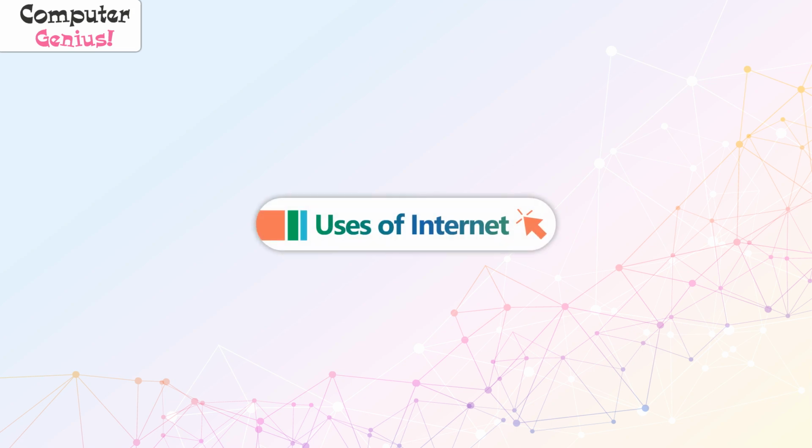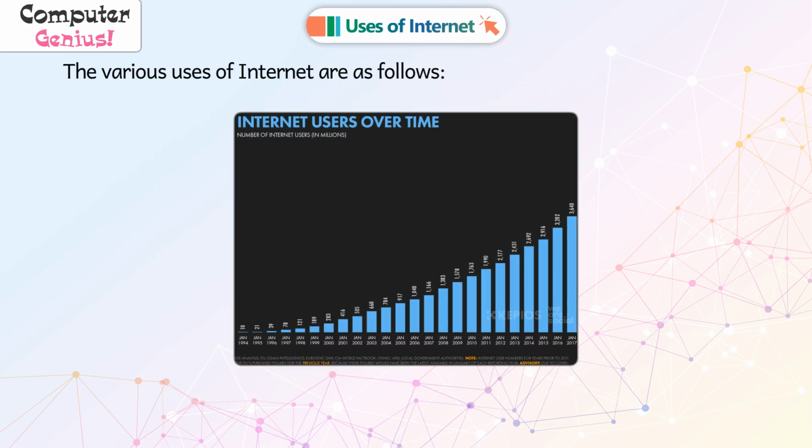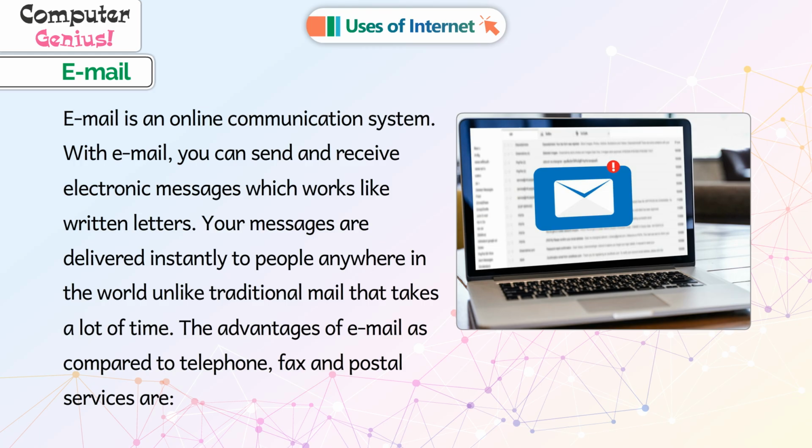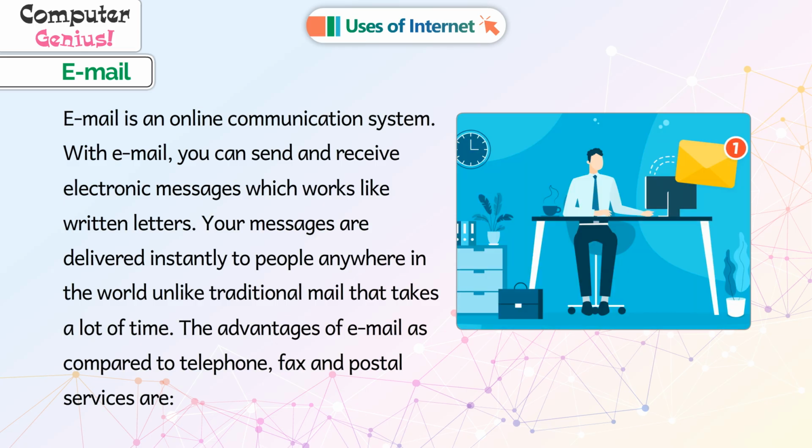Uses of Internet. The various uses of Internet are as follows. Email. Email is an online communication system. With email, you can send and receive electronic messages which works like written letters. Your messages are delivered instantly to people anywhere in the world, unlike traditional mail that takes a lot of time.